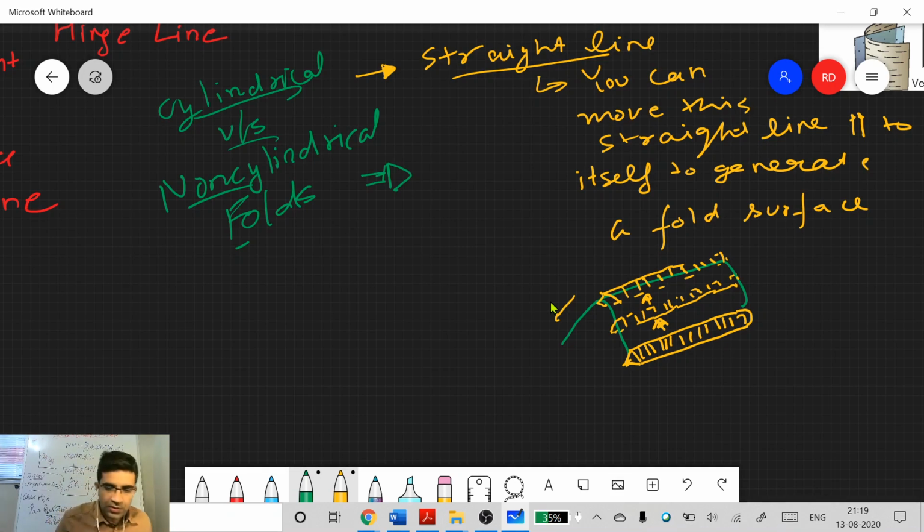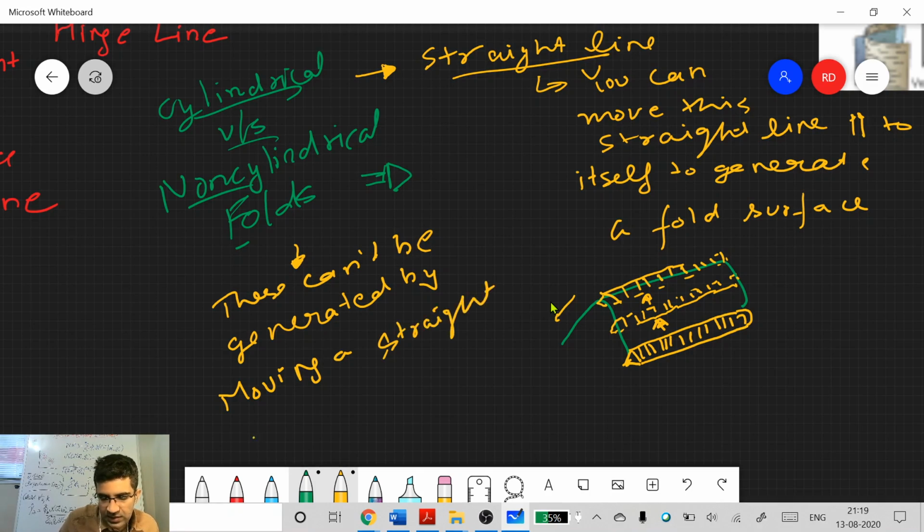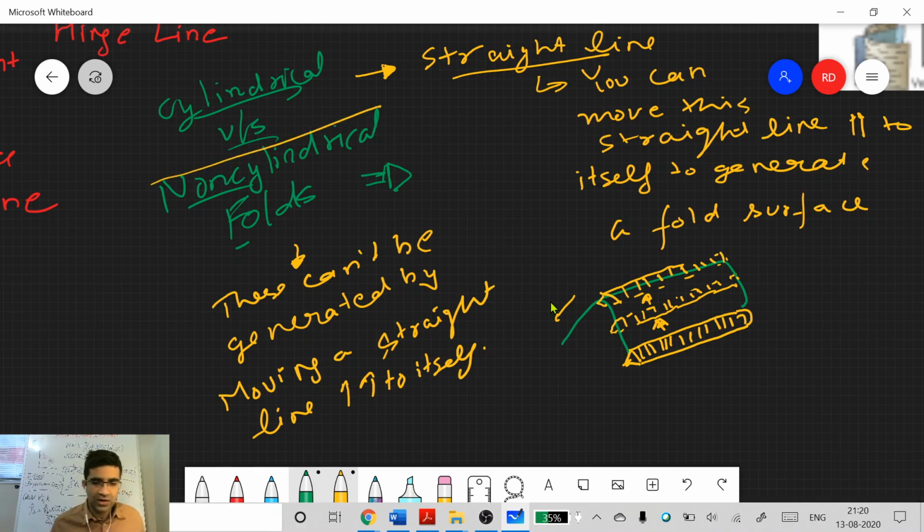Okay, what about non-cylindrical folds? These cannot be generated by moving a straight line parallel to itself. So this is the very basic definition of cylindrical versus non-cylindrical folds.